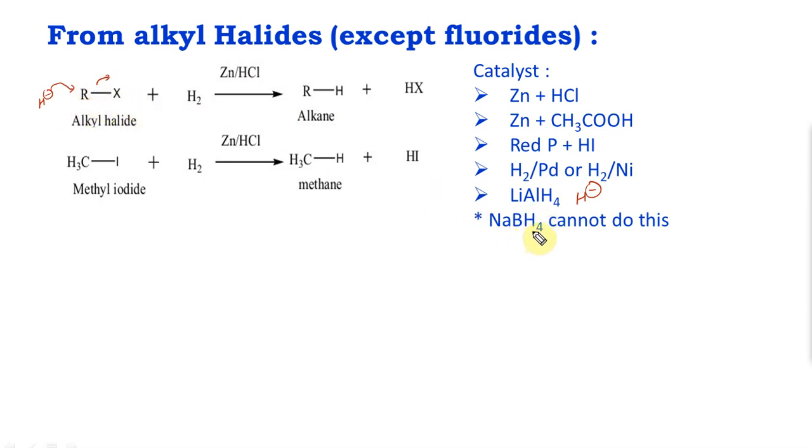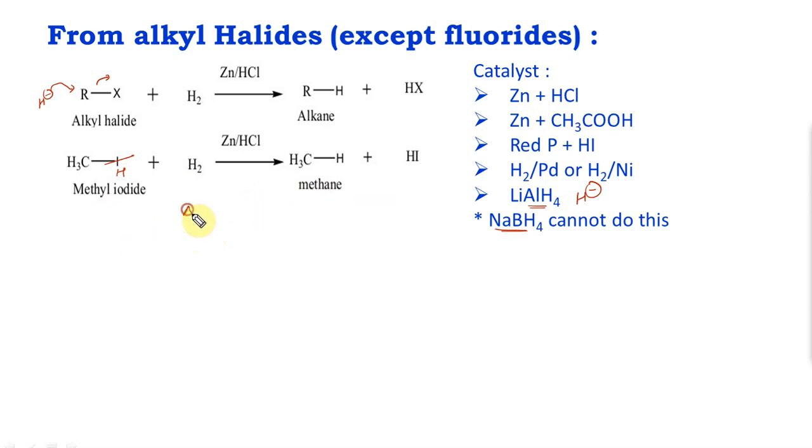Sodium borohydride is also a reducing agent, but not as strong as lithium aluminum hydride. We will see this over the course of chemistry. So you want to remember the exceptions where this is not useful, whereas lithium aluminum hydride is useful. This is one such example, methyl iodide. You just take the iodine, or the halogen, away and put a hydrogen, so you get the corresponding alkane. Seems like a simple reaction. So how does it come in the exam? It doesn't come straight away.